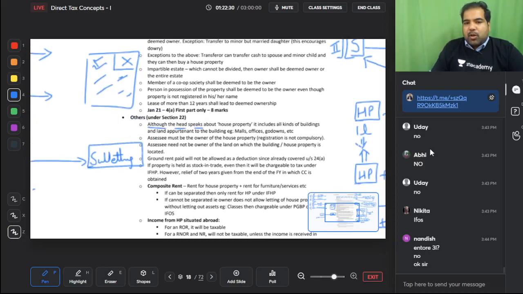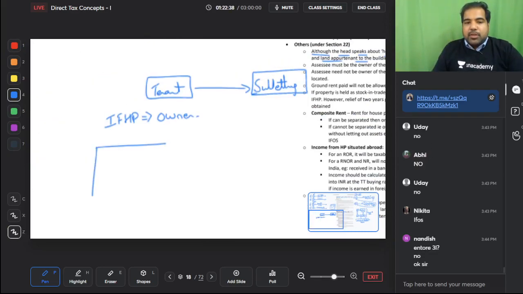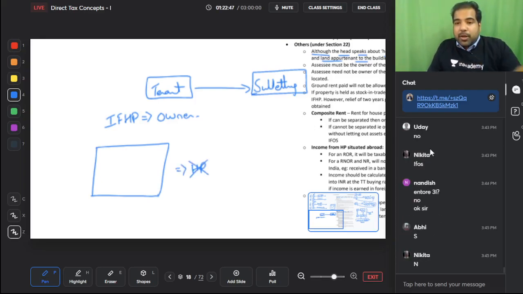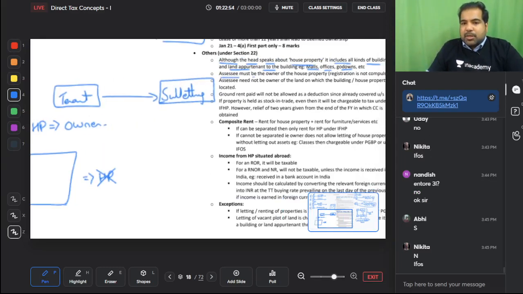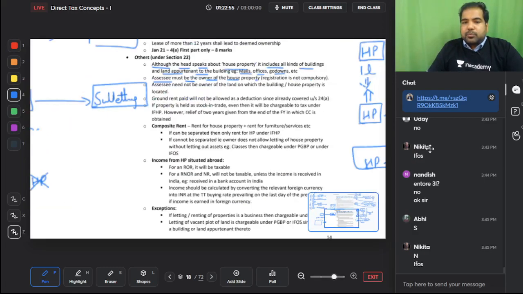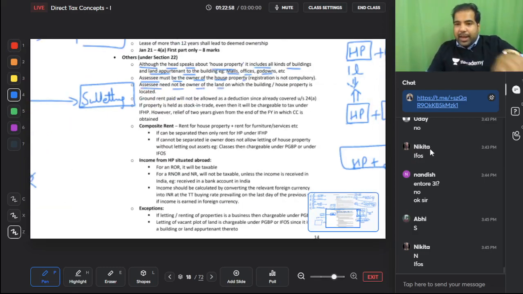Although this head speaks about house property, it also includes all kinds of buildings and land appurtenant thereto, that is malls, offices, godowns, etc. Guys, what if you are renting out a plain piece of land? Will that go under house property? No, because the government doesn't want to give you a 30% reduction on a plain piece of land, so this will go in IFOS. Assessee must be the owner of the house property. Assessee need not be the owner of the land, you just need to be the owner of the house property.